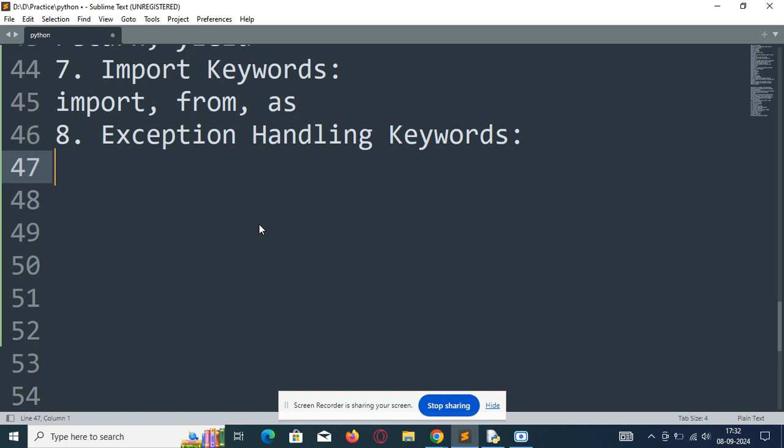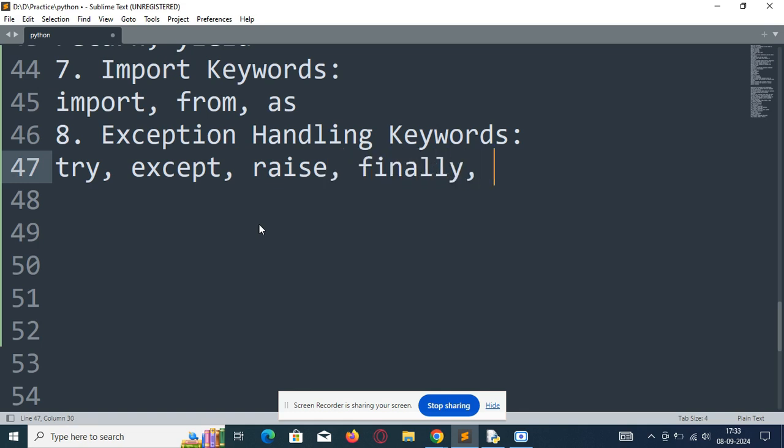If any condition is false, it will automatically execute the else block. So here in exception handling: try, except, raise, finally, and else, which we have already discussed, and assert. So these are the keywords in exception handling.